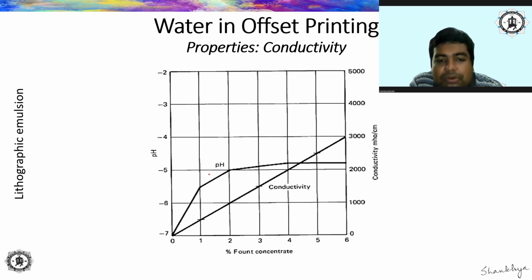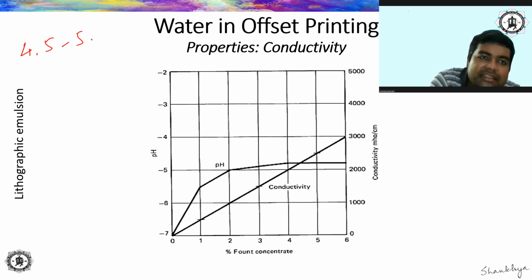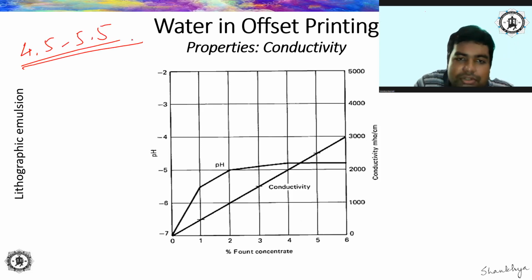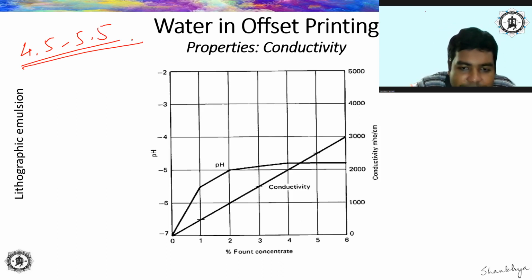Now take a look at this particular graph. This is actually a very important curve. You see over here what happens. This graph basically shows the change in pH and conductivity with the addition of fount to the dampening solution. Okay. Now, before we start the discussion on this, another important reminder is that we have already established the pH of the fountain solution, or dampening solution that we are using for offset printing, should be 4.5 to 5.5, right?